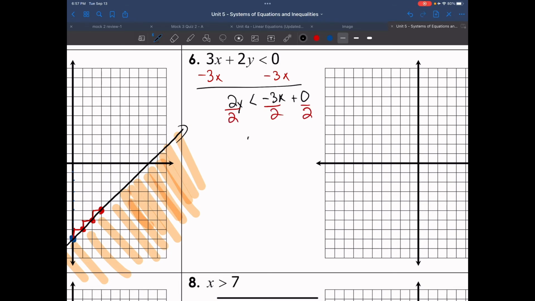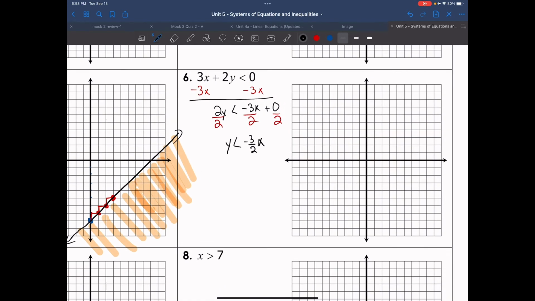What that leaves me is y is less than negative 3/2 x. 0 divided by 2 is just 0. I don't have to write anything down. So with that being said, since I don't have a y-intercept back here, I start at 0. I start at my origin right here. If you don't have a y-intercept, you start right here in the middle.